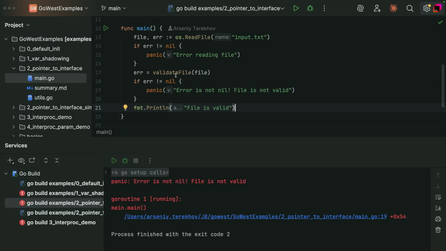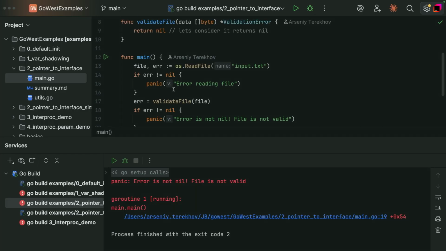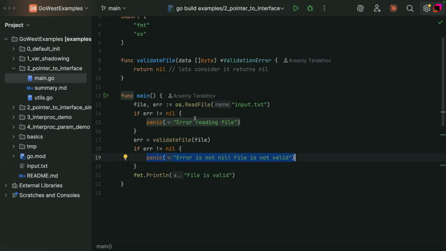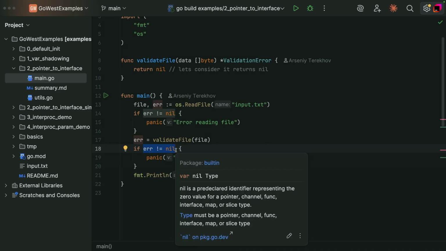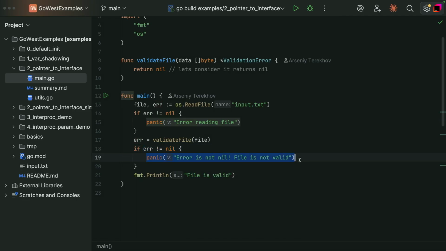Oh, something went wrong. Actually, we get a panic with the message "error is not nil, file is not valid." And it's really strange because we return nil explicitly. From here, we return a nil error. And so this condition should be false, and we shouldn't enter this branch. But for some reason, something went wrong.